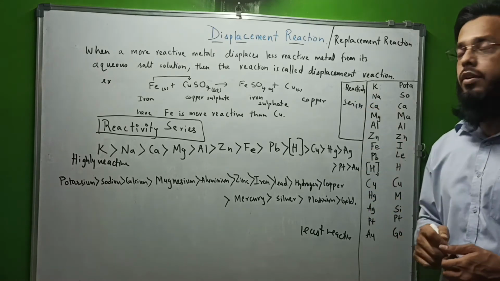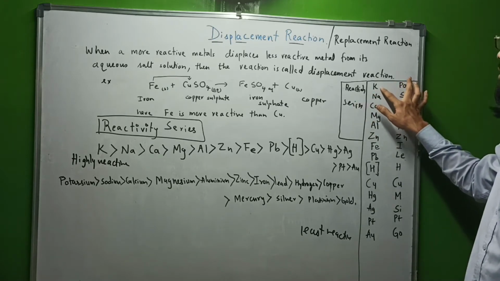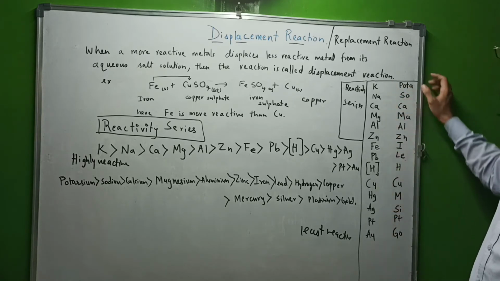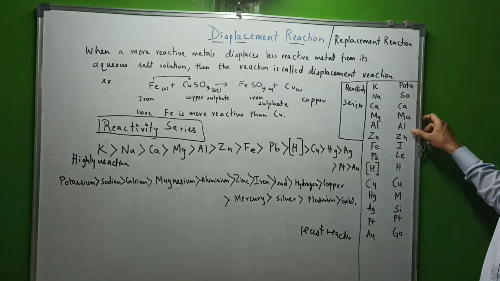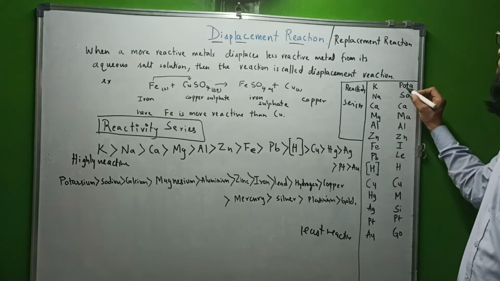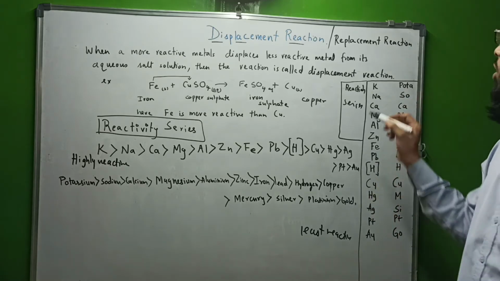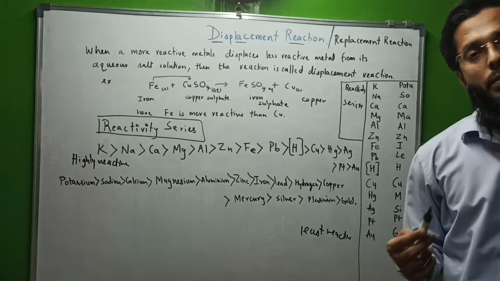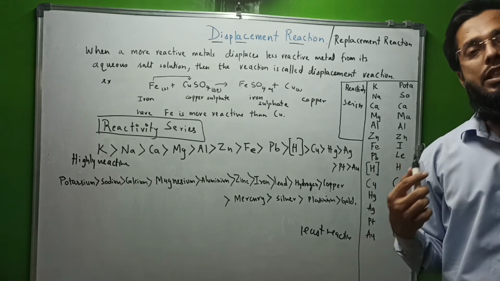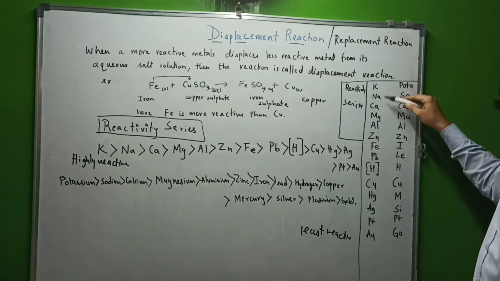Let's learn this series. How to learn this series? There's a trick to learn this: Potasso kama alzin I come CPT. For sodium, the symbol Na is because of its Latin name, natrium, and for potassium it is K because the Latin name of potassium is kalium. That's why K and Na.